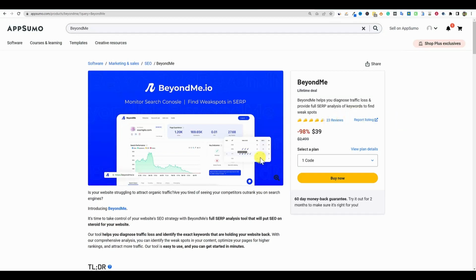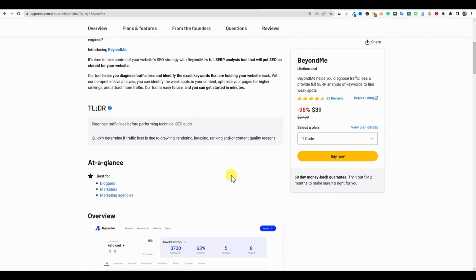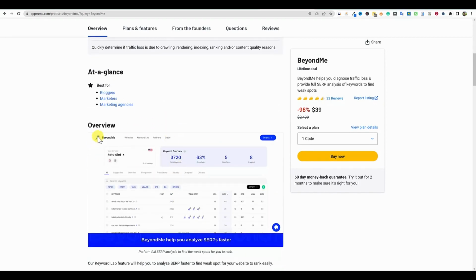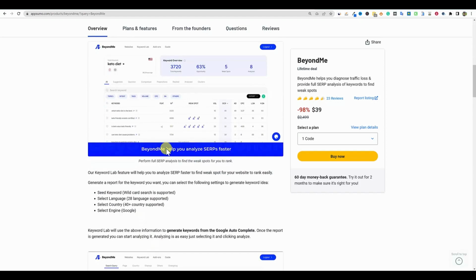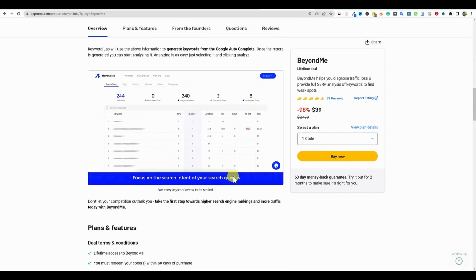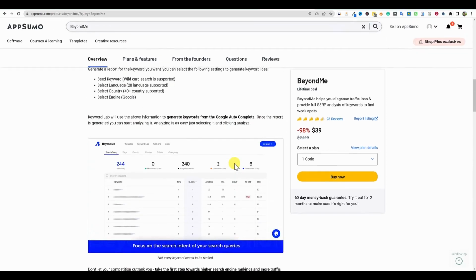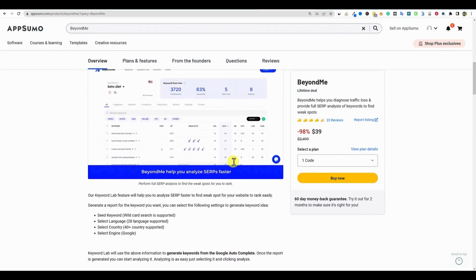A couple things to note when looking through here is that obviously this is for bloggers, marketers, marketing agencies. This is their actual logo, and they use their logo right here as this weak spot metric inside of the SEO tool. So obviously the more of those, the better, I'm assuming. It said over there in the comments section that this software really is an alternative to Lowfruits.io and SEMrush.